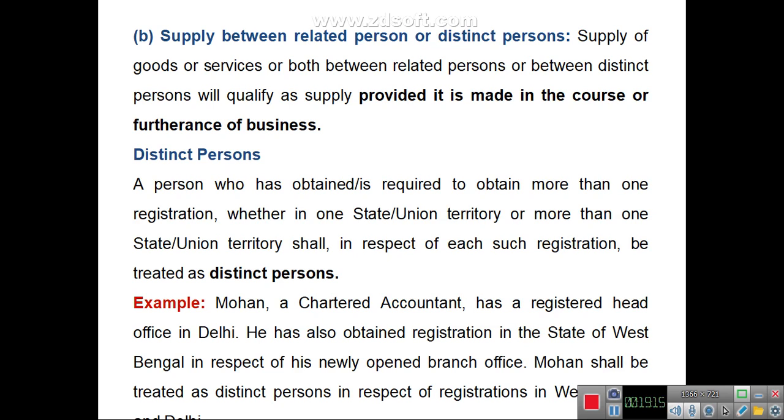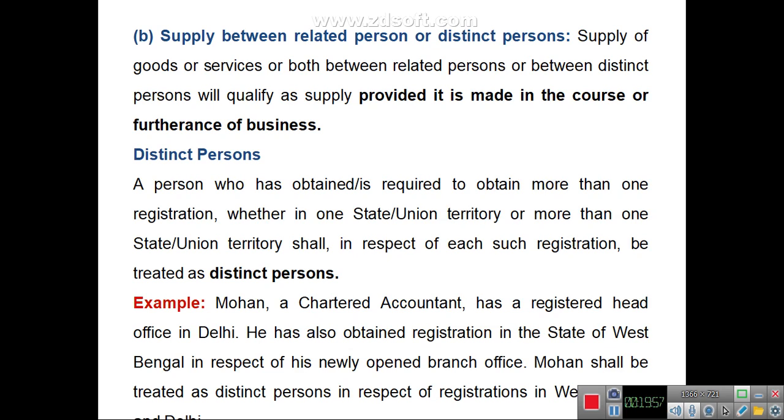A person who has obtained or is required to obtain more than one registration, whether in one state or union territory or more than one state or union territory, shall in respect of each such registration be treated as a distinct person. So, any person who has more than one place of business and is registered in each state separately will be treated as a distinct person for each registration, and the supply made between the distinct persons will be a taxable event.